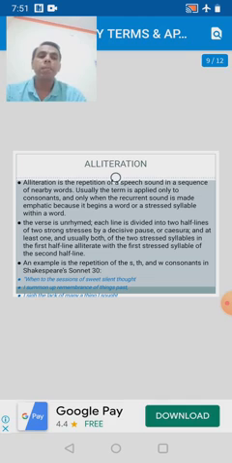Another example is black bug bit a big black bear. Here there is a repetition of sound B in nearby words. Listen once more. Black bug bit a big black bear. There is a repetition of B sound in this sentence, so it is also a fine example of alliteration.